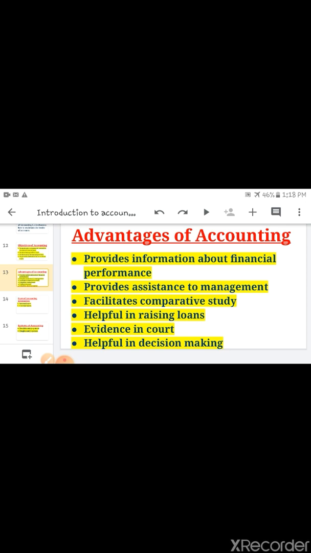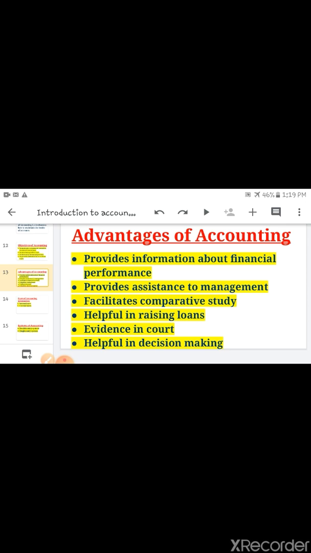Next is helpful in raising loans. Banks grant loans to the firm on the basis of the financial statement of the business. If the financial position is good, then the bank will give credit. If the financial statement is not good, then the bank will not give credit.